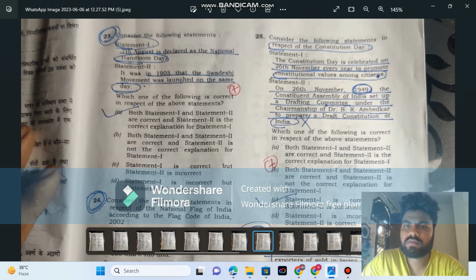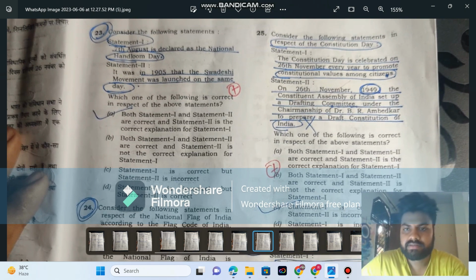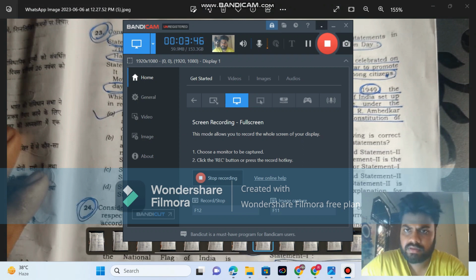25th question. Consider the following statements in respect of Constitution Day. The Constitution Day is celebrated on 26th November every year to promote... Yes, this is right. This is right.